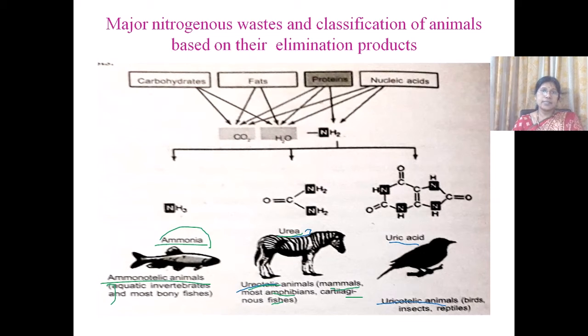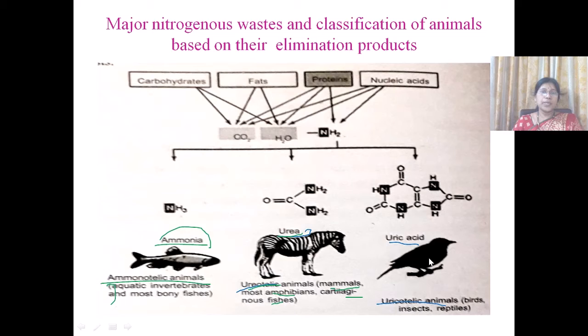So this is stored in the body and it is eliminated leisurely. The uric acid is eliminated in the form of semi-solid. Animals like birds, insects, reptiles, snails, crustaceans eliminate their waste in the form of uric acid.